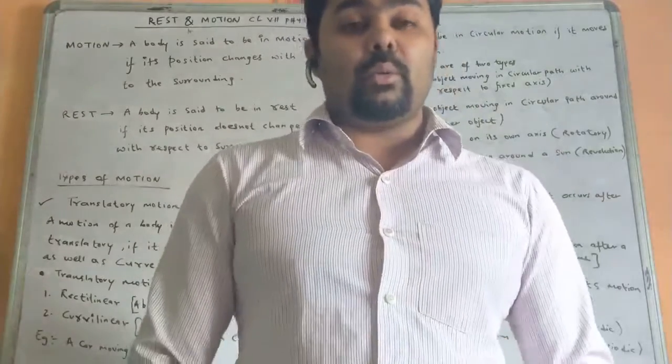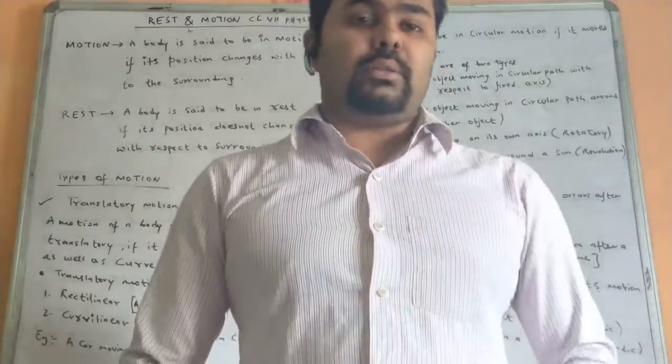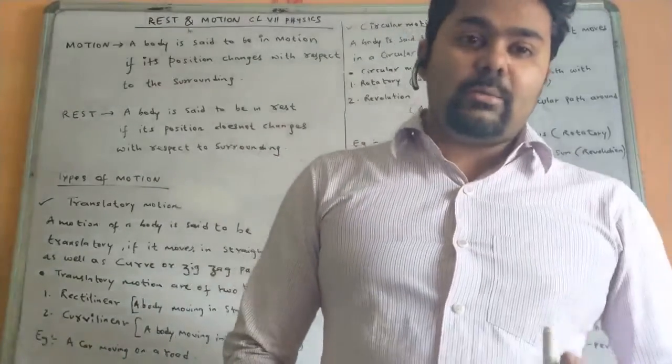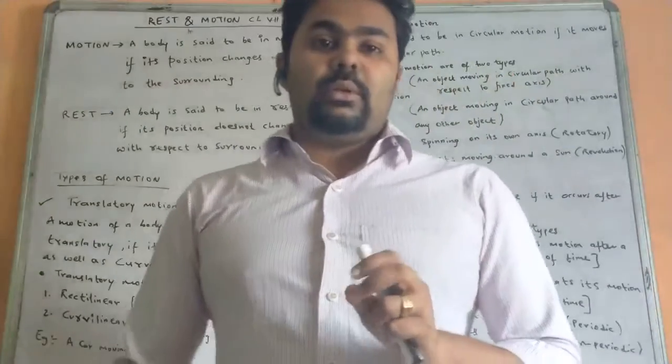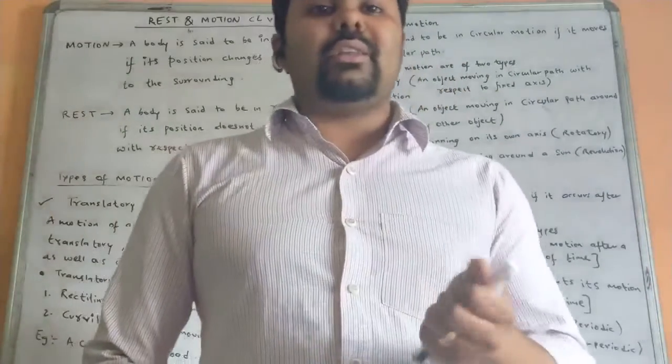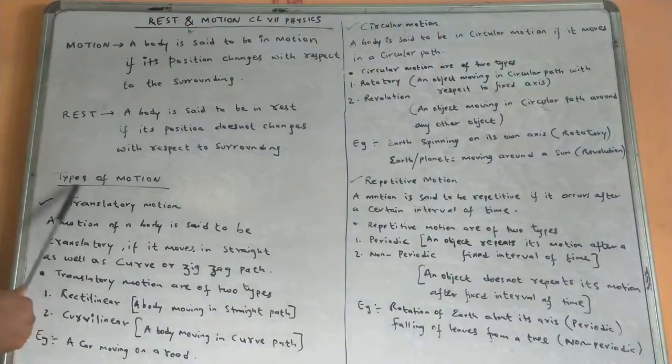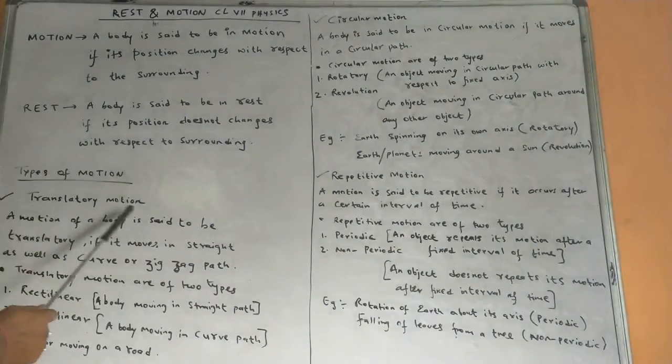But the same car, when it moves in a curved path, we consider it as curvilinear motion. So rectilinear motion and curvilinear motion are the types of translatory motion. A car moving on a road is a translatory motion.